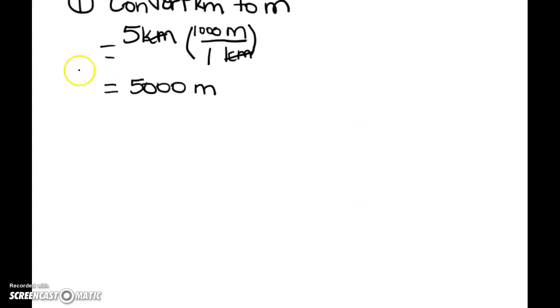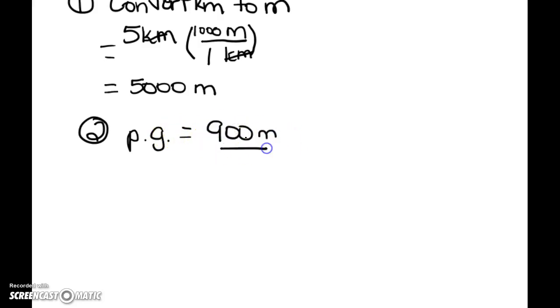Now that we're working with the same units, our second step is to use that percent grade formula. I'm going to label our percent grade as PG and fill in the information that we know. Our rise was 900 meters. Our run, as we calculated, was 5,000 meters. And then we have to multiply your slope by 100%.